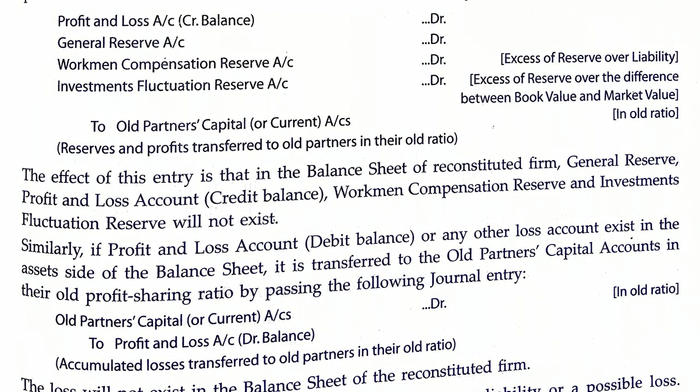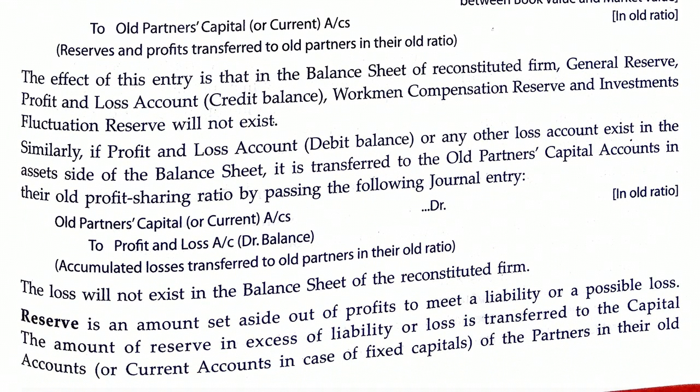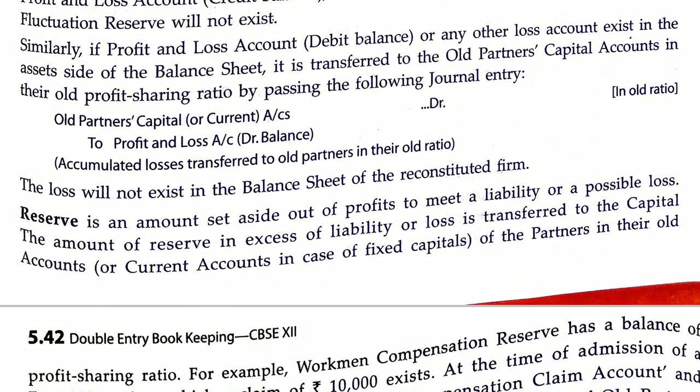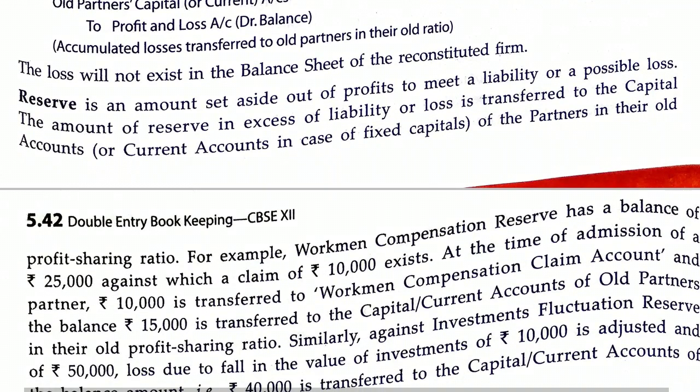The loss appearing in the balance sheet is due to the old partners, so the old partners will bear those losses also. Their capital or current accounts will be debited and the respective accounts will be credited. So this is all about the treatment of reserves and accumulated losses, although we have discussed these things in the last chapter also. In case of admission, the treatment is the same.